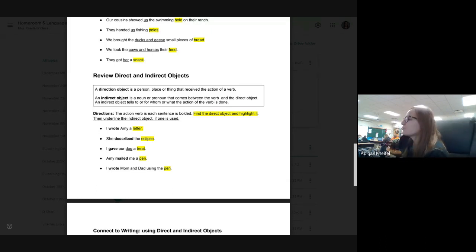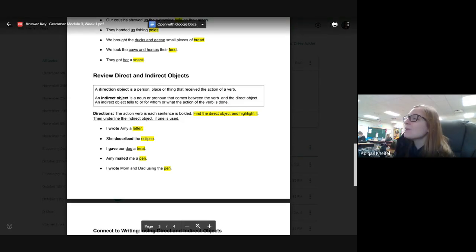Number 2, I described the eclipse. Described is our verb, and what was being described? The eclipse. Well, guess what? There's no person or thing it's being described to, so there is no indirect object in this sentence. It is just described an eclipse. No indirect object. Number 3, I gave our dog a treat. Gave is our verb. What's being given? A treat. That's the direct object. Who's it being given to? Dog. Dog would be our indirect object.